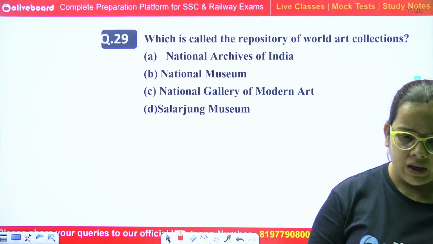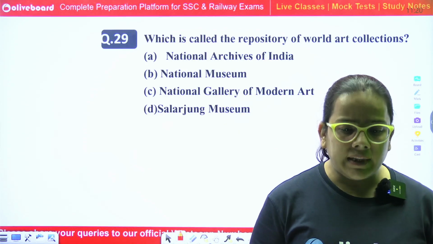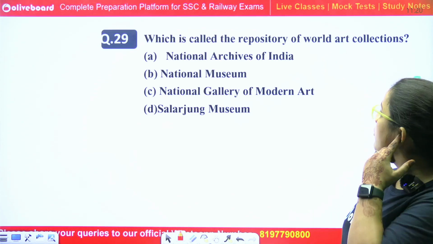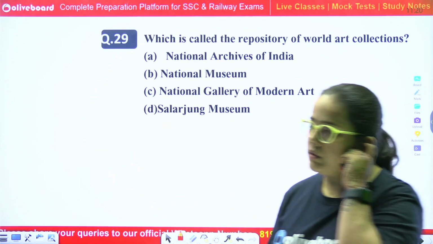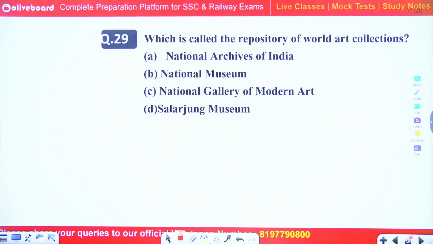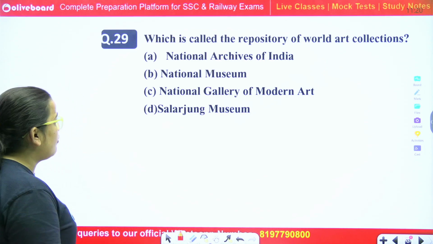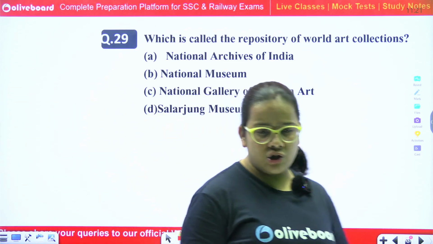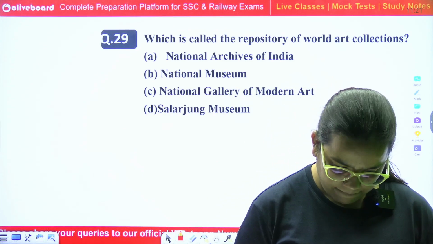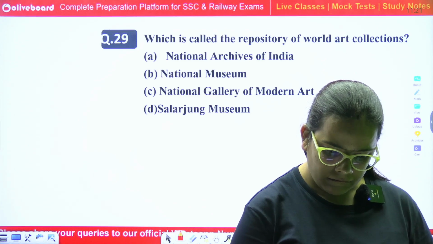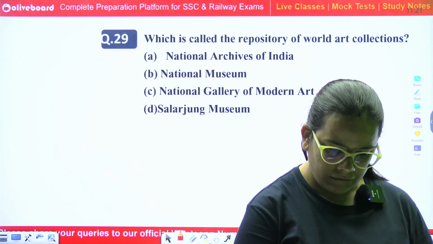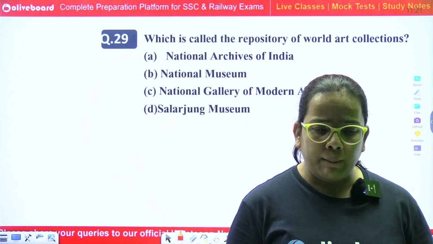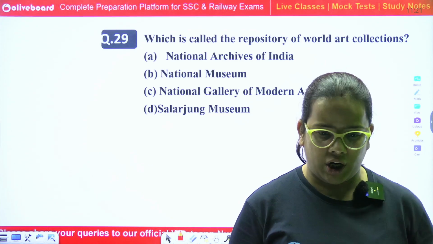Next question. Which is called the repository of world art collection? National Archives of India, National Museum, National Gallery of Modern Art, and Salarjung Museum.